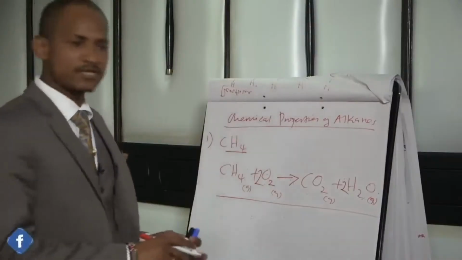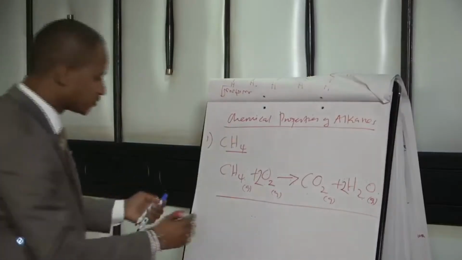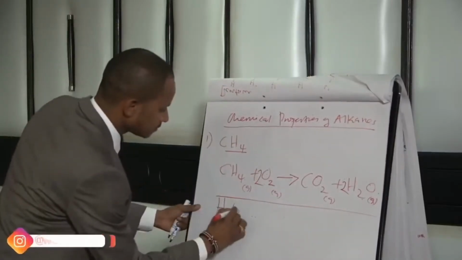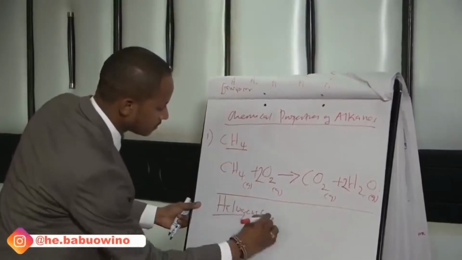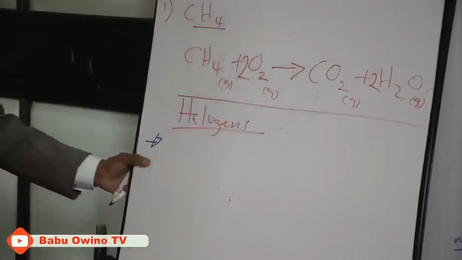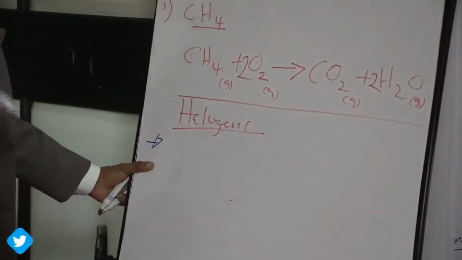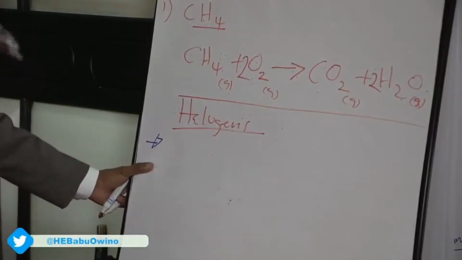Then we want to see reactions with halogens. The last one, last but not least, reactions with halogens. Alkanes react with halogens by substitution reaction. Substitution reaction.